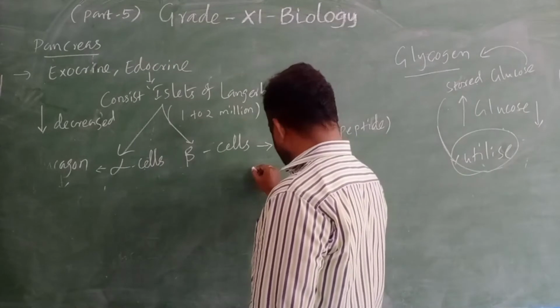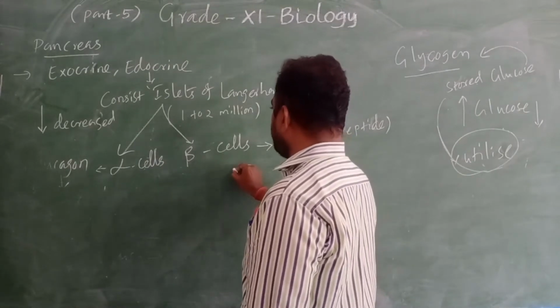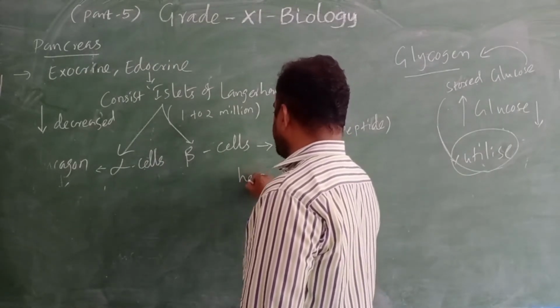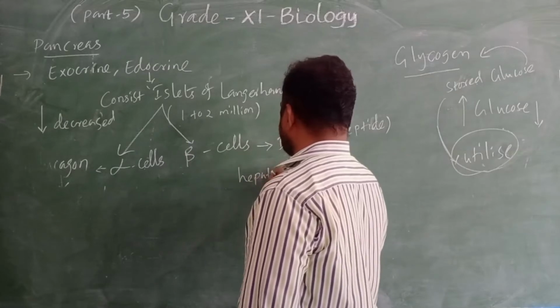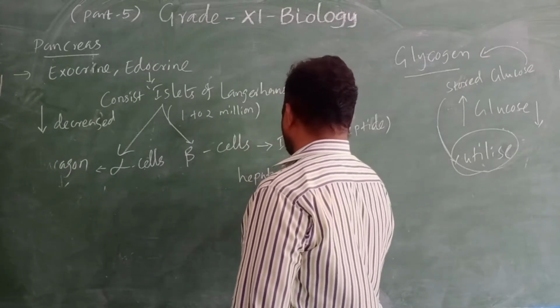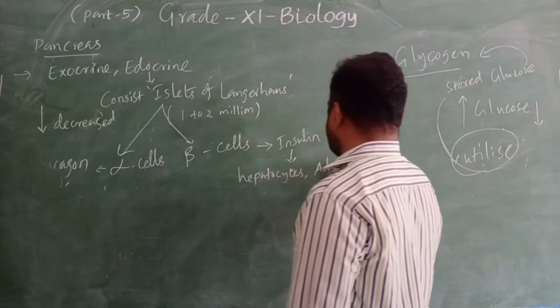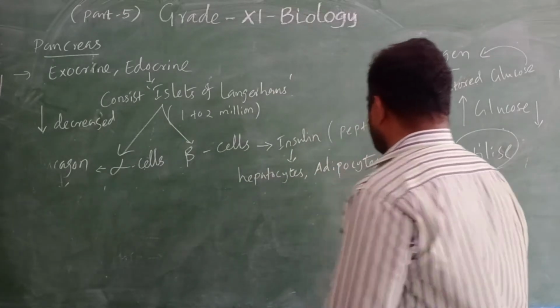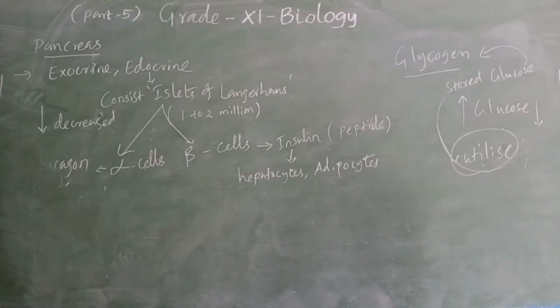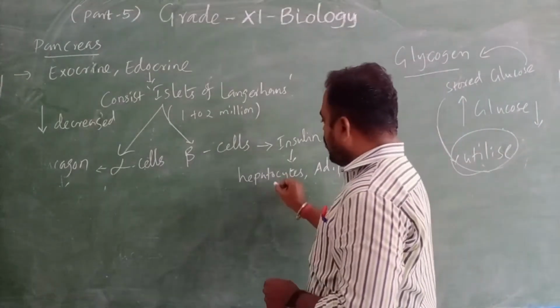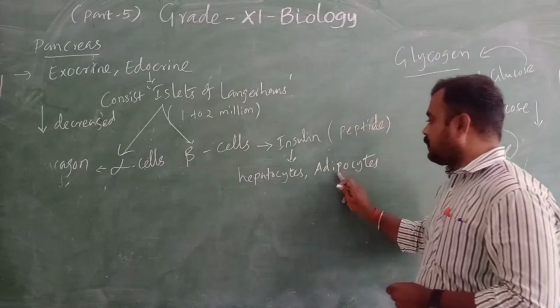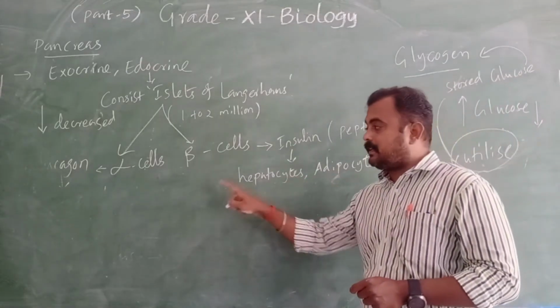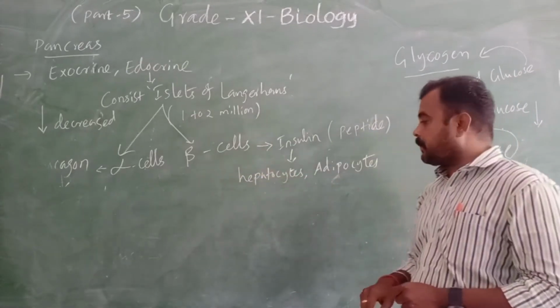In the hepatocytes and adipocytes. Okay, so the insulin acts on hepatocytes and adipocytes. Hepatocytes, we already said, are present in the liver.